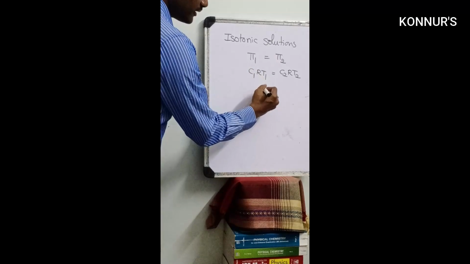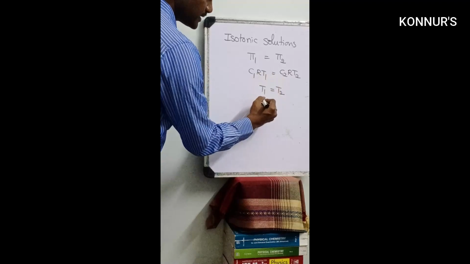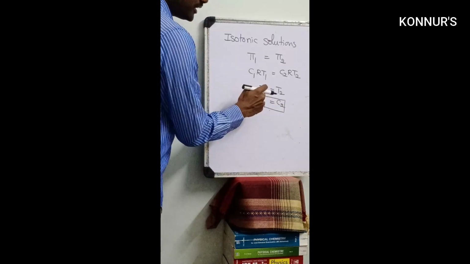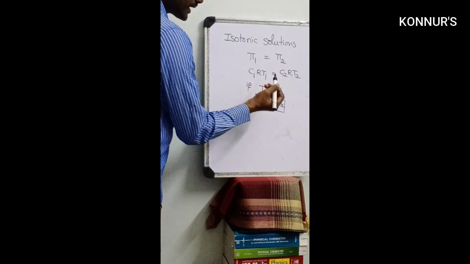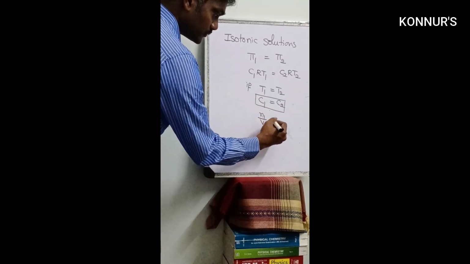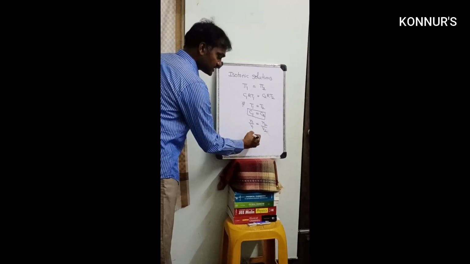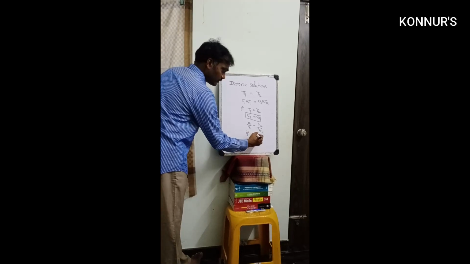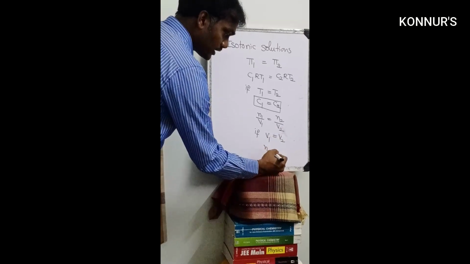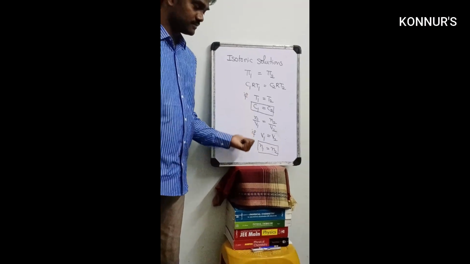Next, suppose the temperatures are also the same, T1 equal to T2, then C1 equal to C2. This is also isotonic. C means number of moles by volume, n1 by V1 equal to n2 by V2. Suppose the volumes are also the same, V1 equal to V2, then n1 equal to n2. So these are useful in problems.